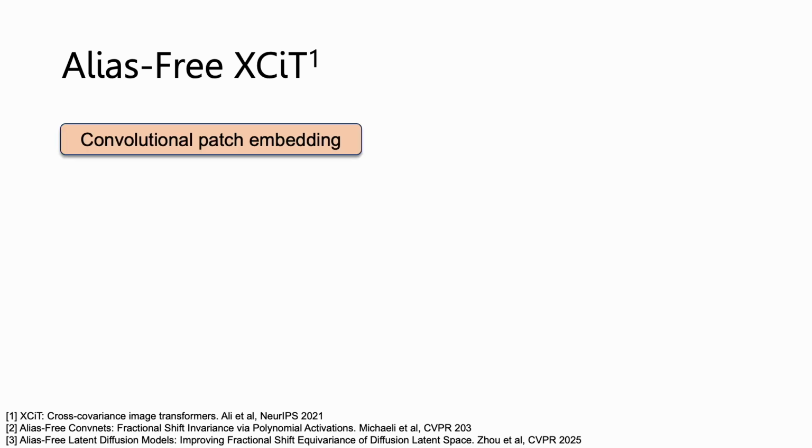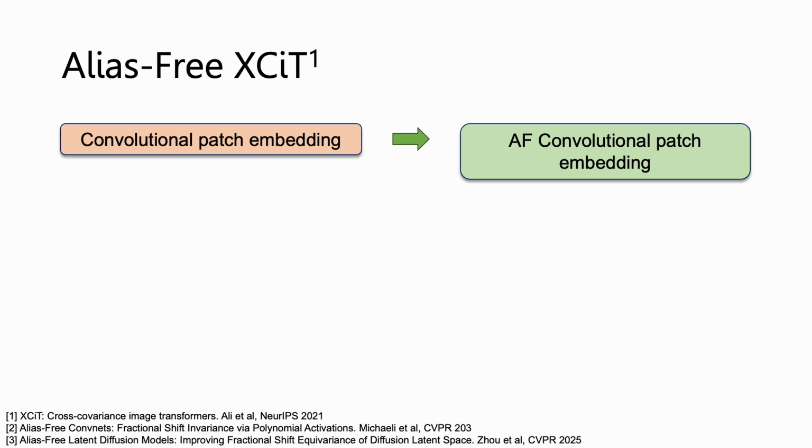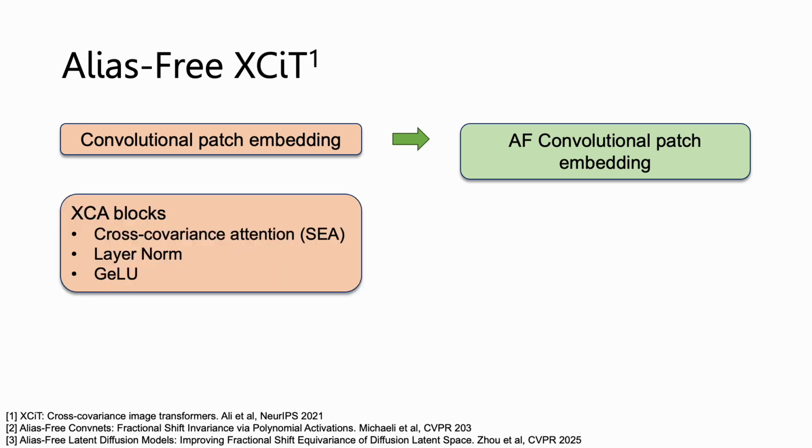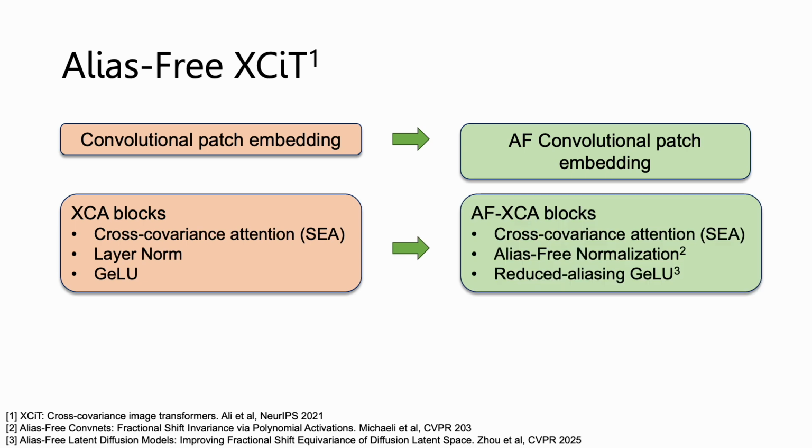In practice, we integrate our methodology into XCiT, which is a hybrid vision transformer architecture. XCiT uses convolutional patch embedding, which we replace with an alias-free convolutional patch embedding. XCiT is composed of cross-covariance blocks that already use shift-equivariant attention. These blocks also use layer norm and GLU, which we replace with alias-free normalization and reduced aliasing GLU, similar to previous alias-free convnet works. Note that unlike the alias-free convnet, we do not replace GLU with a polynomial activation.